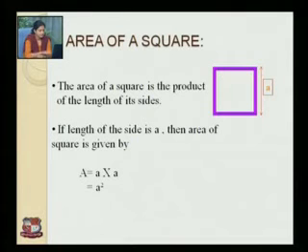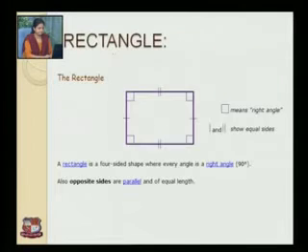Now let's start with the first figure, that is the square, area of square. The area of a square is the product of the length of its sides. Here the side is denoted by a. If the length of the side is a, then the area of a square is given by A equals a into a, that is equal to a square. Therefore, the area of the square having side a is given by A equals a squared.